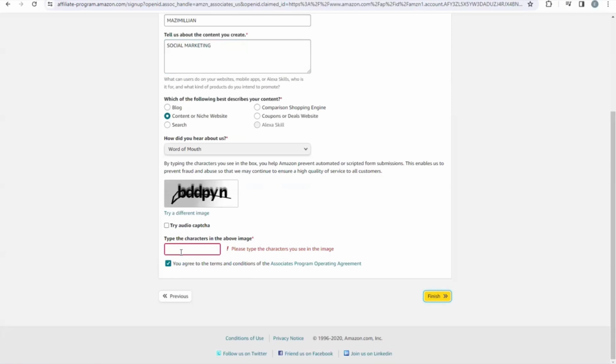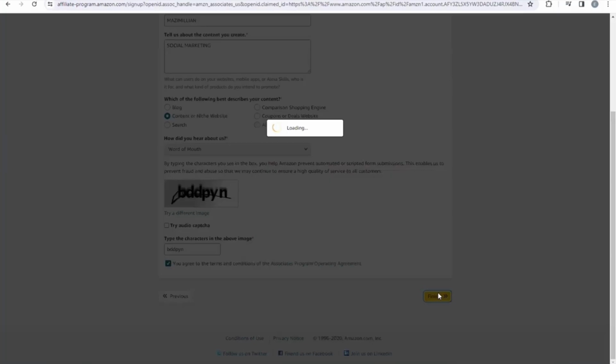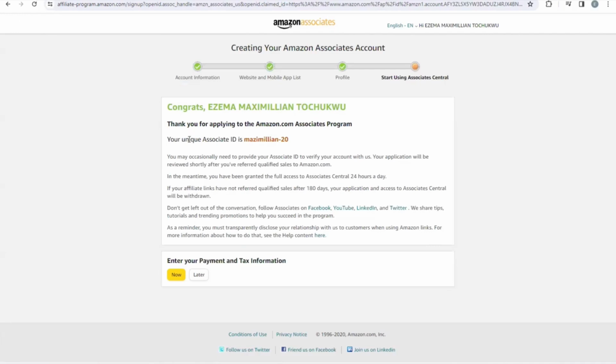So I think we failed the captcha, right? So they brought another one. Let me put it again. B B D D P Y N, right? So let's go again. Okay, right here you can see they said, congrats, Ezema Maximilian Tochukwu.